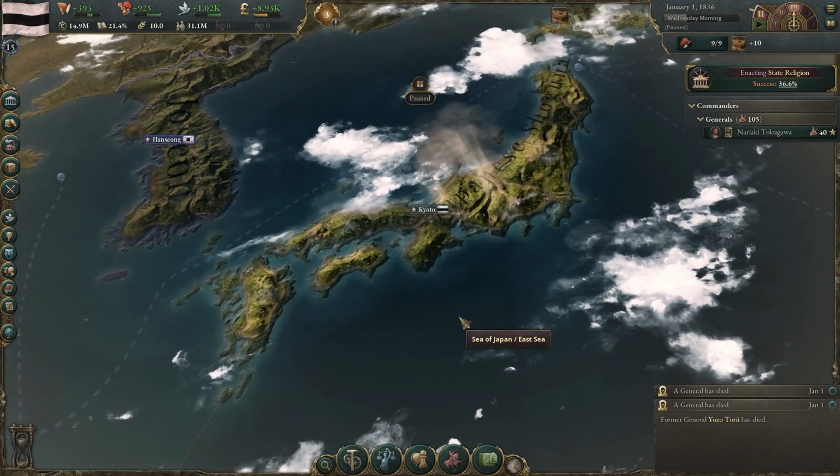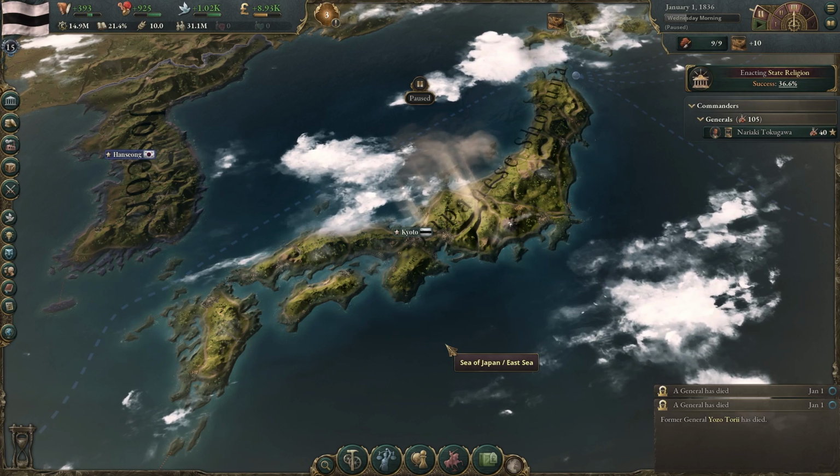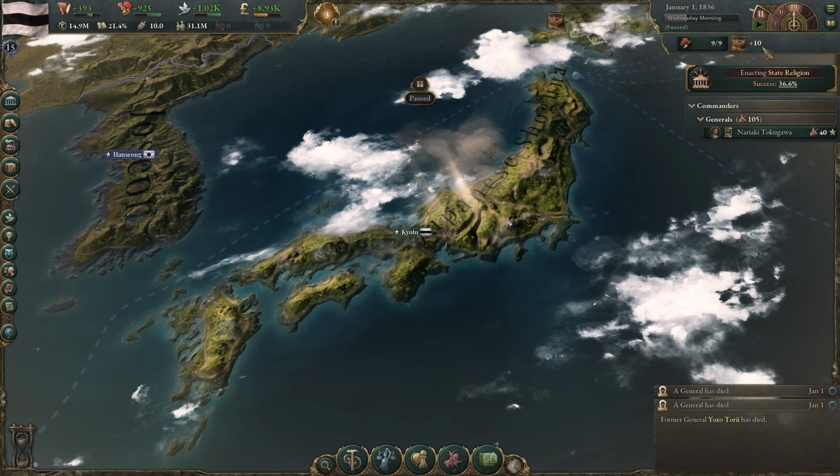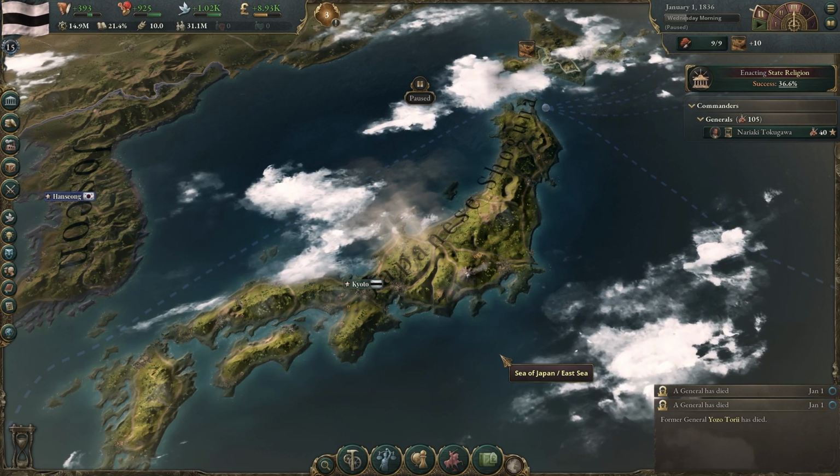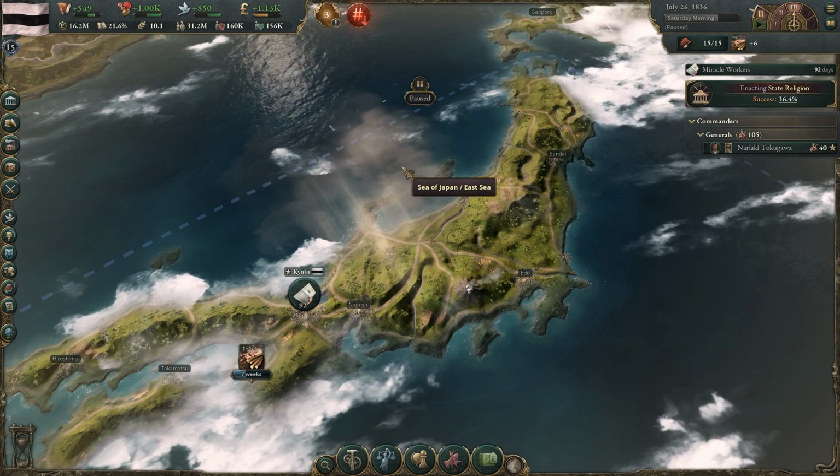I've done this a couple times, different runs. It'll work. There's a lot of times, again, the RNG, so some of these laws can fail. Revolutions are probably going to try to pop up. We're going to suppress them. Let's go. So we failed our first try on state religion.